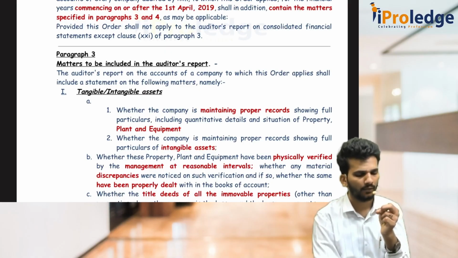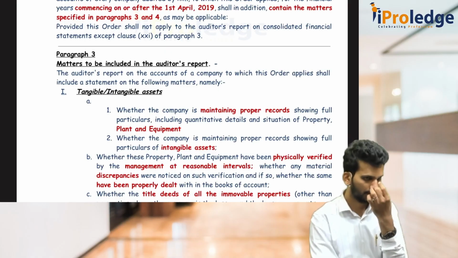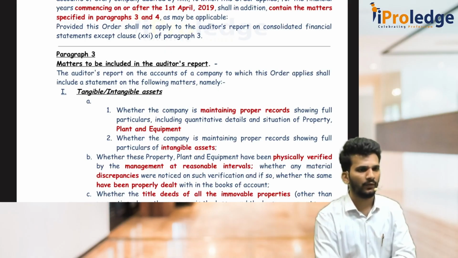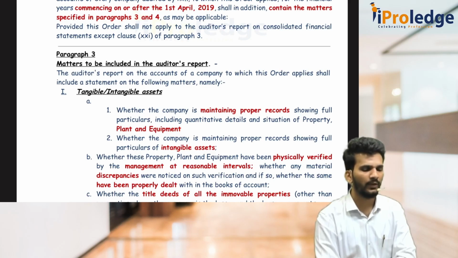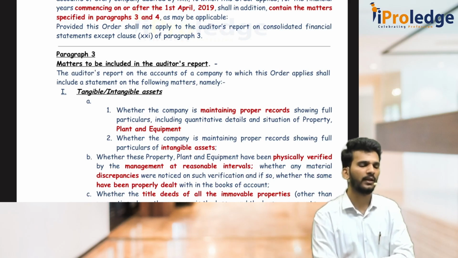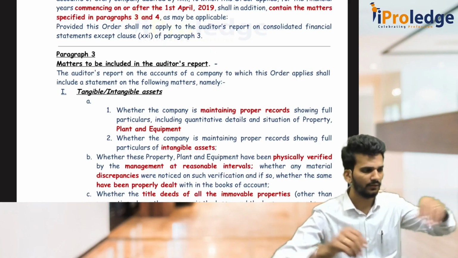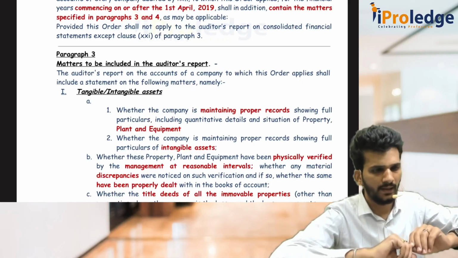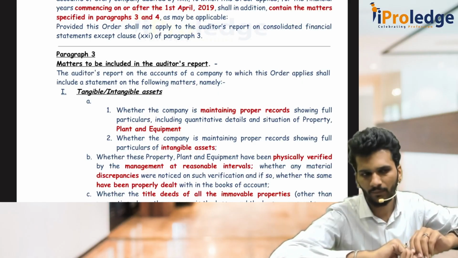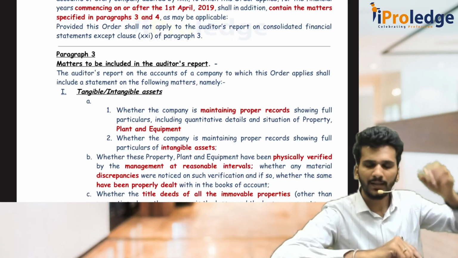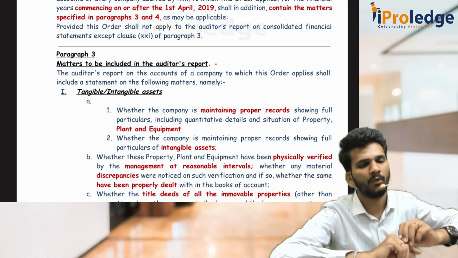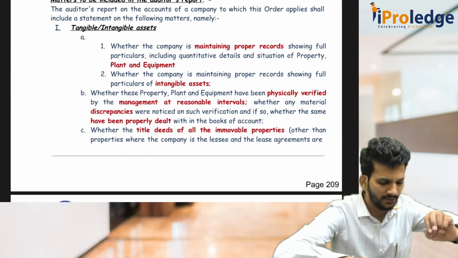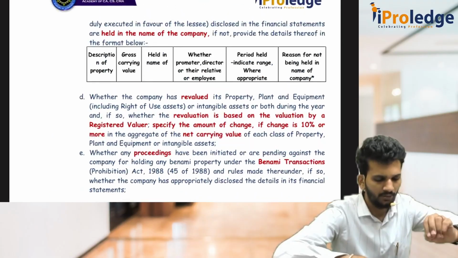So we'll begin. CARO 2020, 21 clauses. The first clause talks about tangible or intangible assets. See, there is a possibility of being asked a single point as a 5 marks question by way of a case study or a direct question. Generally case study only they ask, and whenever they ask you have to write the specific points which are given here. You can't add some other points or remove some other points. It has to be very specific. If they ask with respect to tangible and intangible assets, then you have to write these 5 points A, B, C, D, E which are given under clause 1.